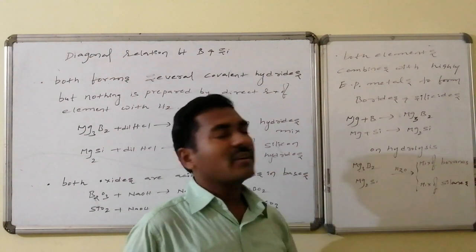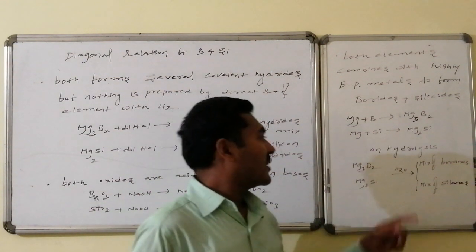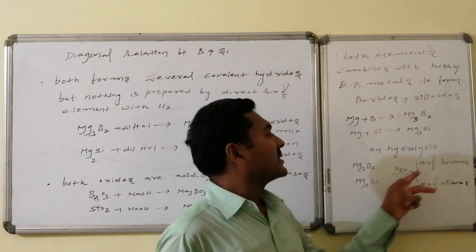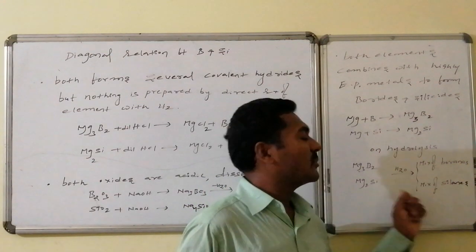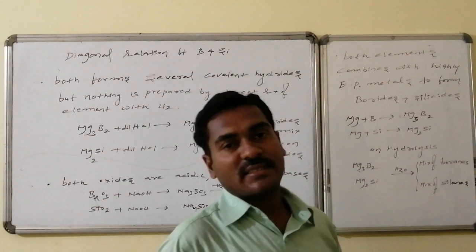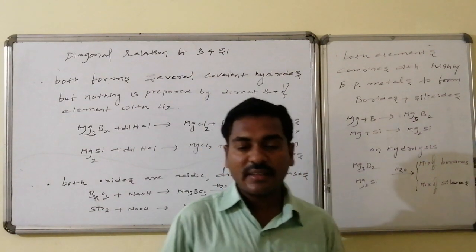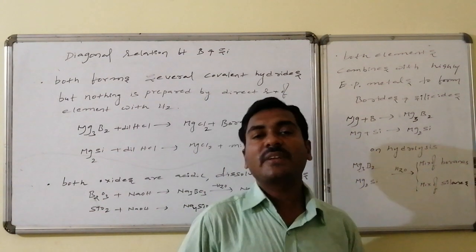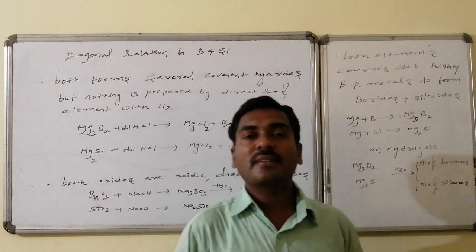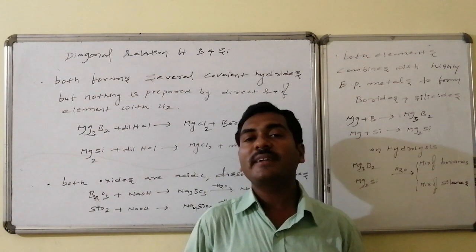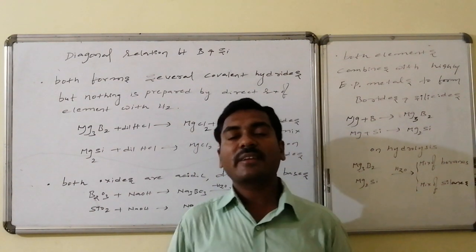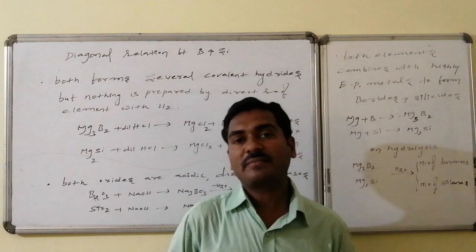These undergo hydrolysis easily and form the corresponding hydroxides, and a mixture of boranes and a mixture of silanes are generally found. These are the similarities between boron and silicon due to the diagonal presence of elements having the same polarization power.